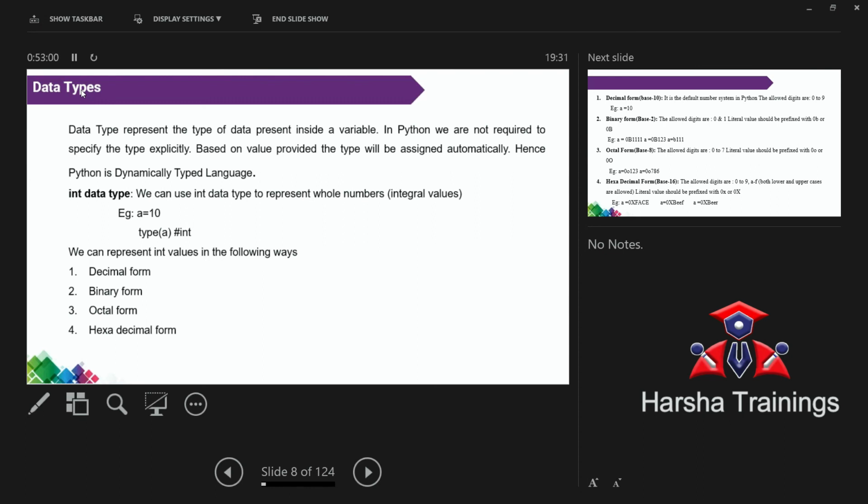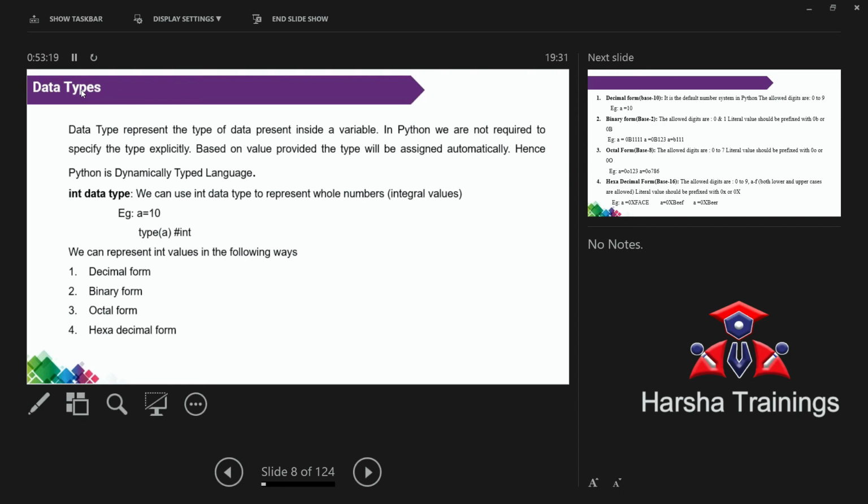Data type, in the sense, is the type of data that is stored in a variable. A is equal to 5: now A is an integer data type. A is equal to hello: A is a string data type. That means data type. How can we say that A is an integer?